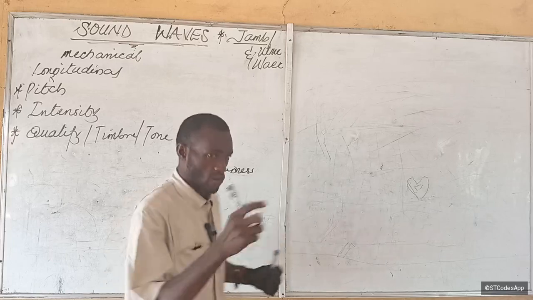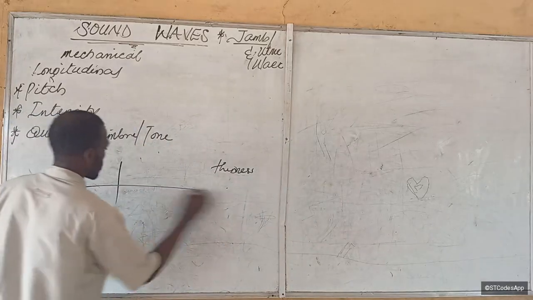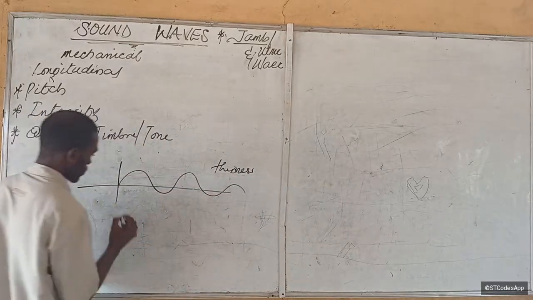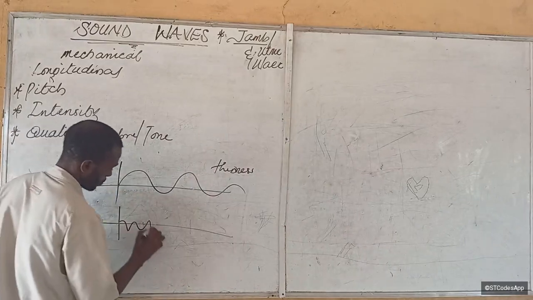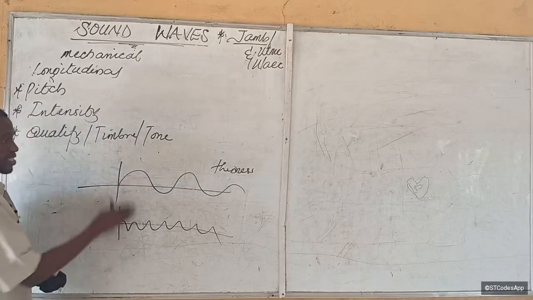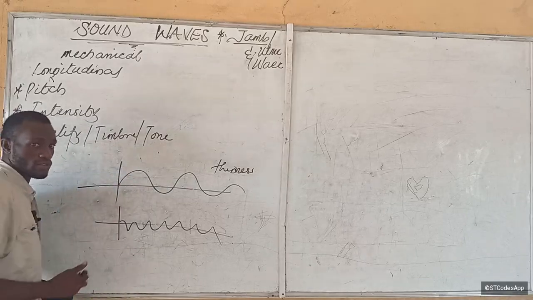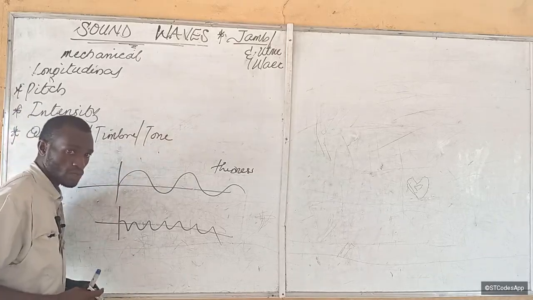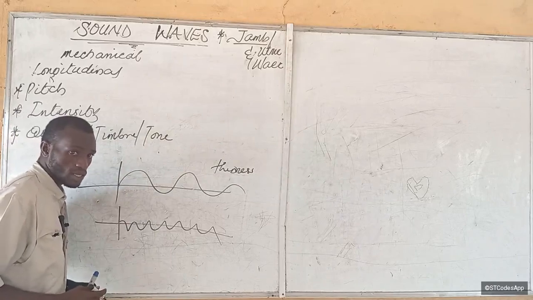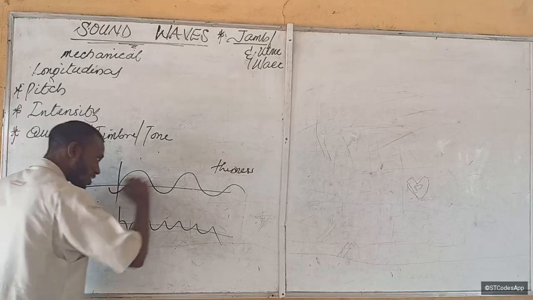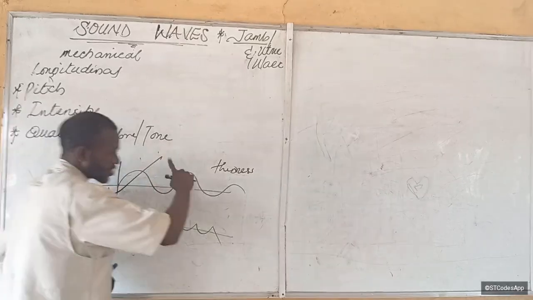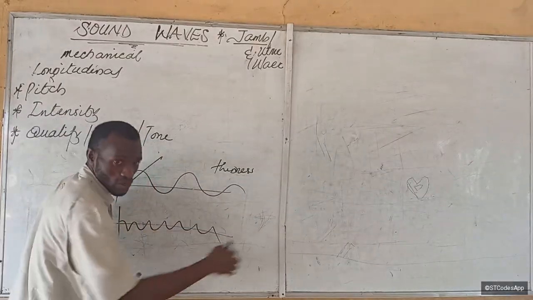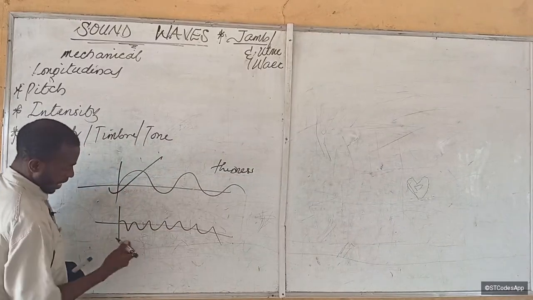Do you understand? So for example, if I have these two waveforms now, look at this. Which of these is the voice of an adult male and which one is the voice of a female? This one is the voice of a male because this frequency is lower than this frequency. So this one has a higher frequency.